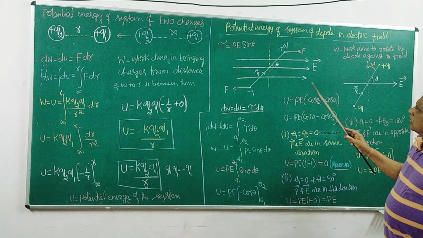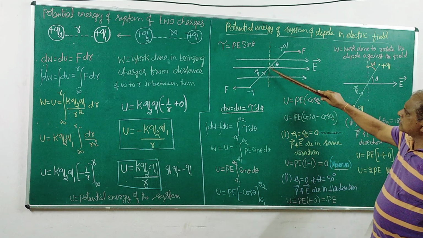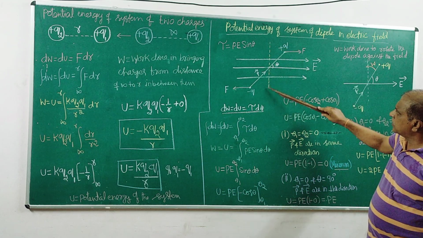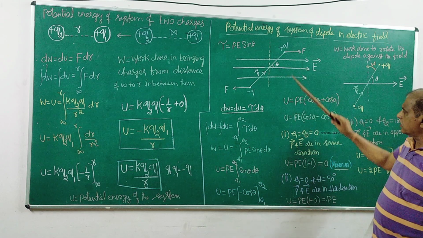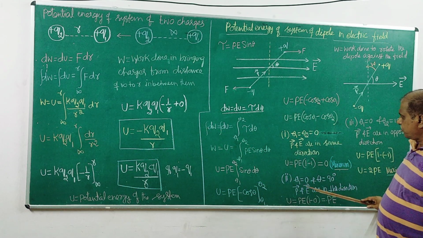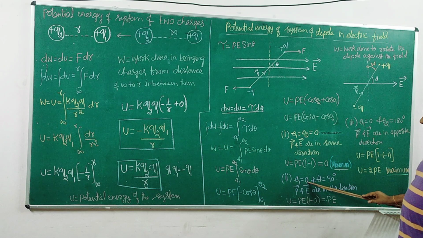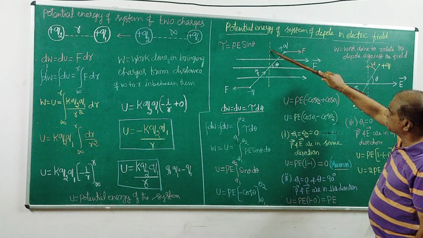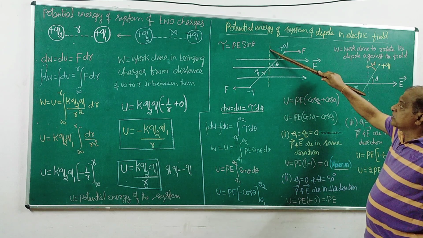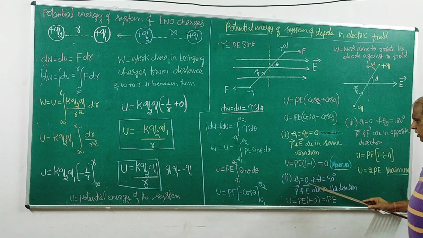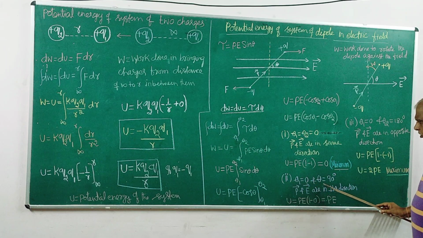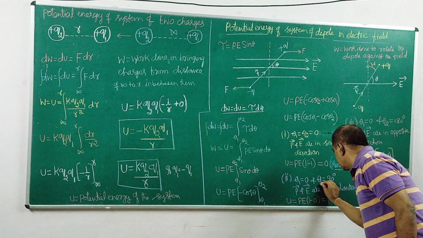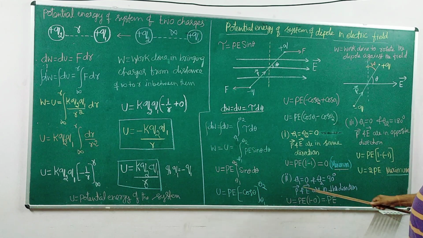The other possibility is if this line stands perpendicular to this line. Initially it is along this line, that is 0. If you rotate this line to 90 degrees, what is the amount of potential energy of the system? Theta 1 is equal to 0, theta 2 equals 90 degrees.